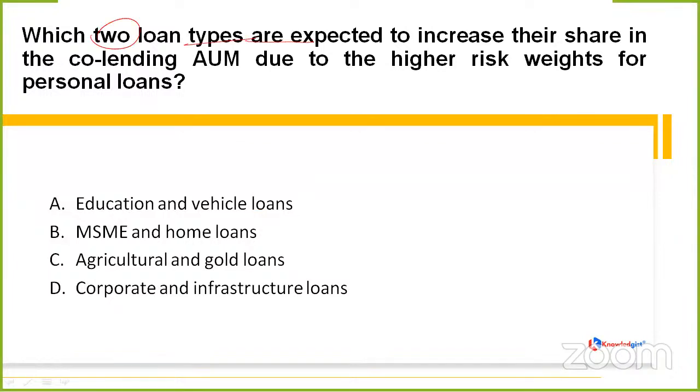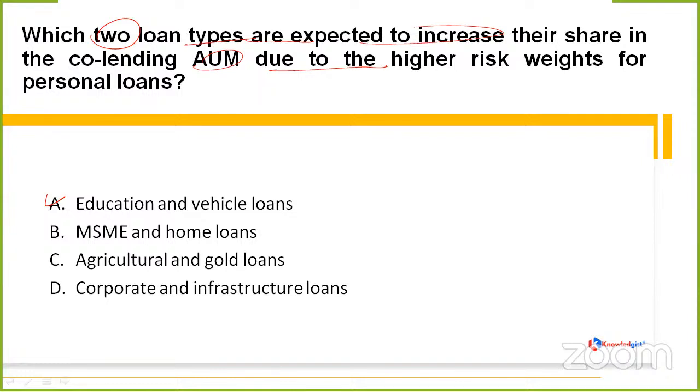Which two loan types are expected to increase their share in the co-lending AUM due to the higher risk weights for personal loans? We have to answer what are the two types of loans which are expected to increase their share in the co-lending AUMs, because of the higher risk weights for the personal loans. Option A is education and vehicle loans, B is MSME and home loans, C is agricultural and gold loans, or D is corporate and infrastructure loans. What, according to my dear friends, is the correct answer?